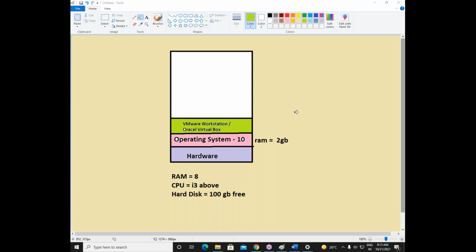I repeat, by using this software, VMware Workstation or Oracle VirtualBox, we can create multiple virtual machines in one single physical machine. If this software is not available in your computer, you cannot create multiple virtual machines in one physical machine. No way possible.